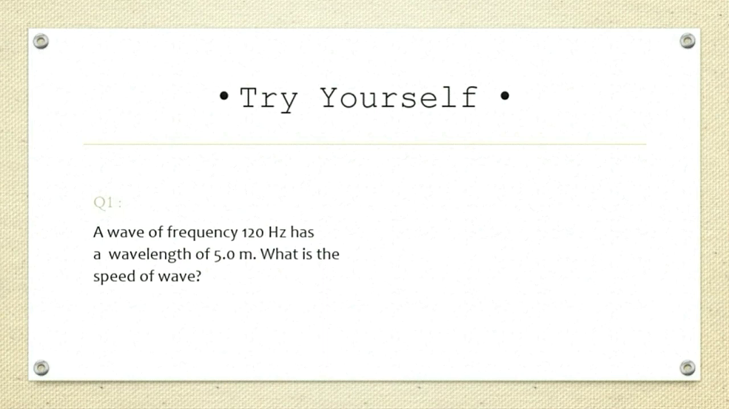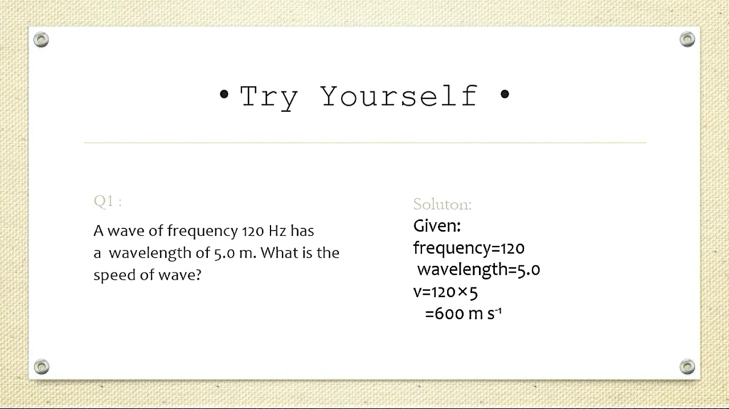So here is the solution. The question asks to find the speed of the wave, so we use the equation v equals f times lambda. Given the frequency equals 120 and the wavelength is 5, v equals 120 times 5, which equals 600 meters per second.